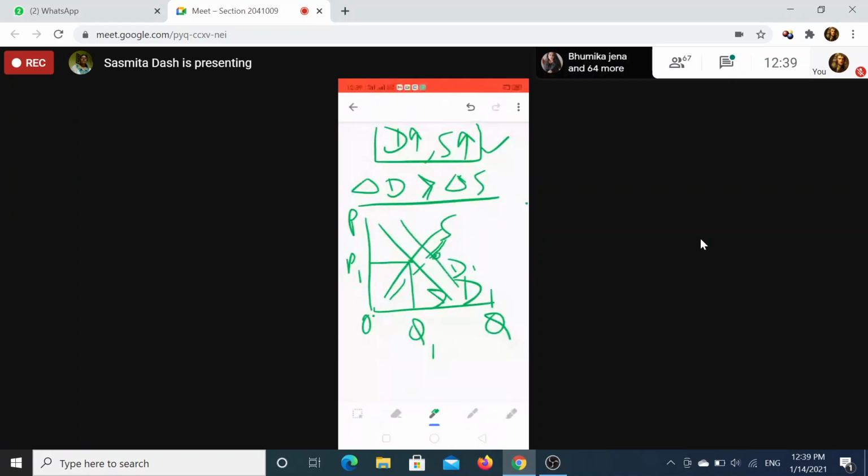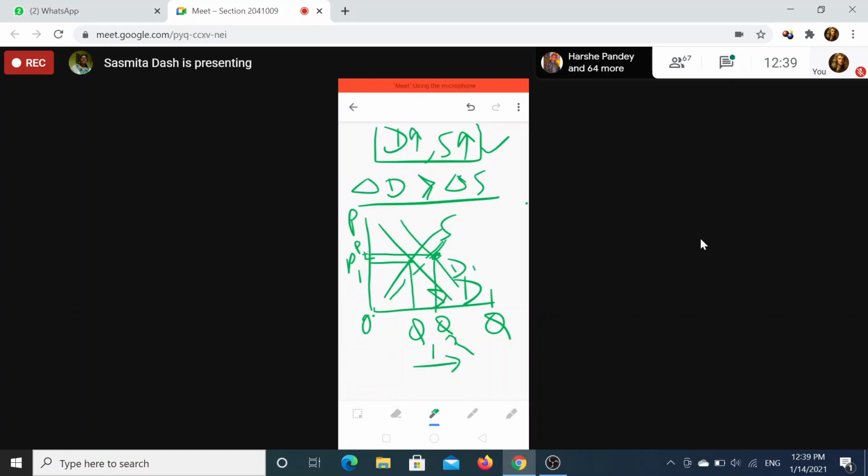What you are getting is a new equilibrium point, from which you put the lines. You get new price P2 and new quantity Q2. Price is increasing and quantity is also increasing.